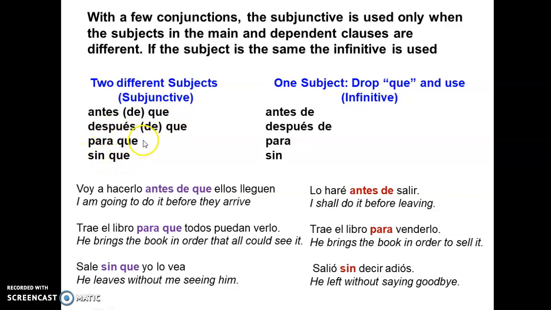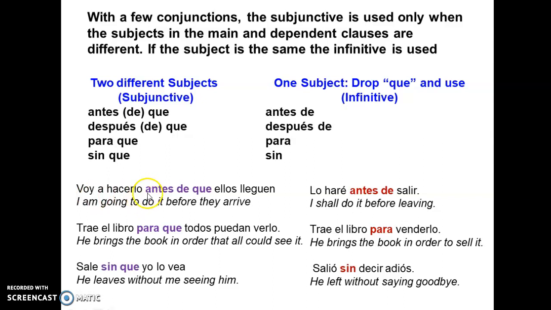When there's only one subject, we're going to drop que. We actually use the same conjunction, antes, but we are dropping que here. And then these ones need the infinitive, like verbs like this.